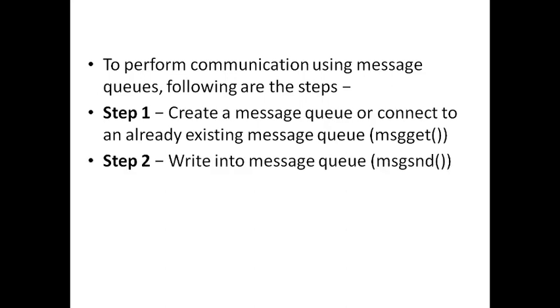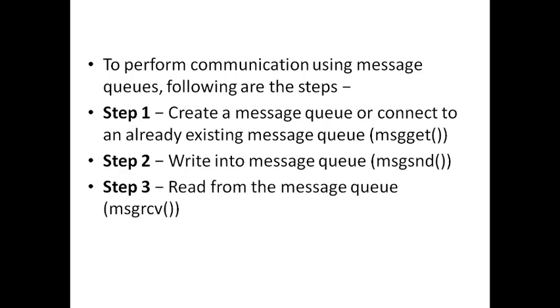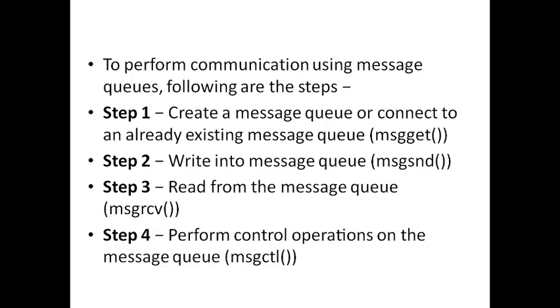And the second step is write into a message queue, so sending messages. Then the third is reading messages, retrieval of the messages. So these three are the simple tasks that have to be performed. First, you either create or enroll into a message queue, and then you start communicating by sending and receiving. And the same process can send and also receive in sequence. So it's not a one-way communication. Once a process is connected to a message queue, it can both send and receive. And you can perform control operations on the message queue using MSGCTL, like removal of the message queue.